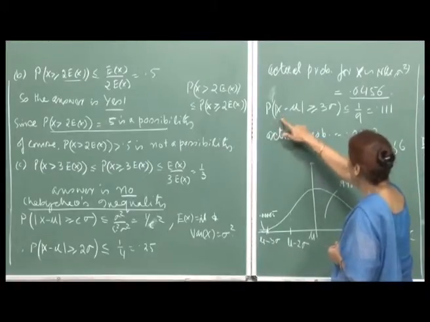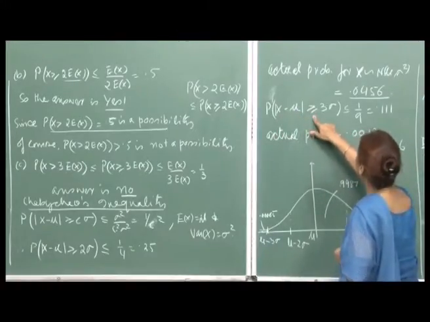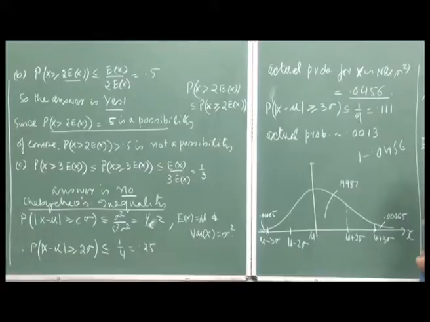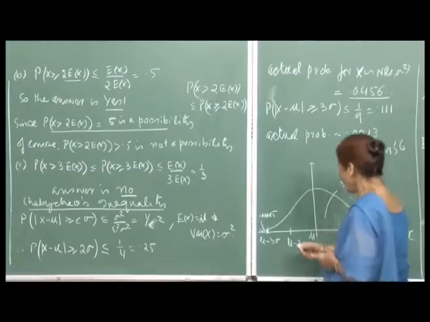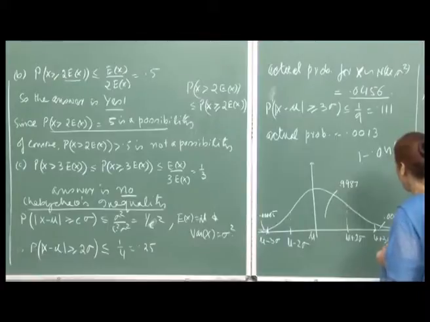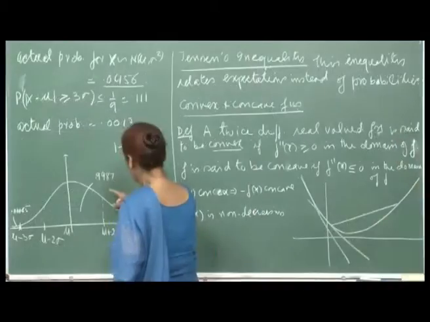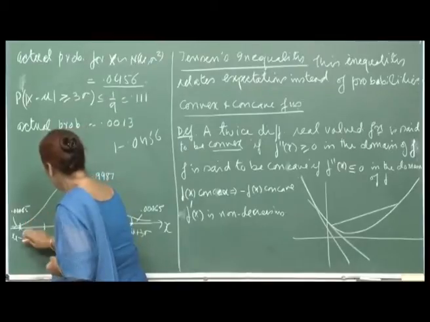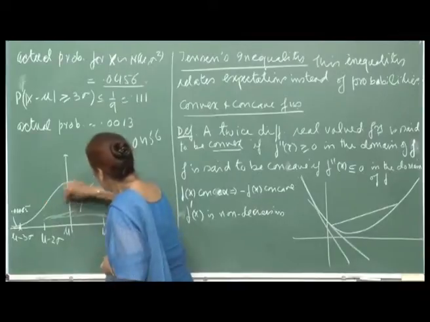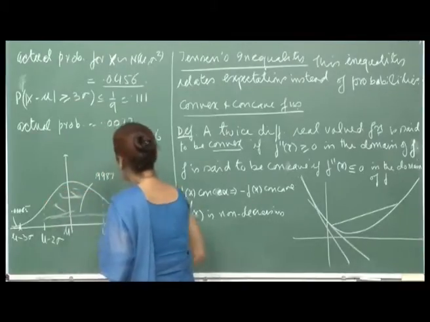If you take the probability of the absolute value of x minus mu greater than or equal to 3 sigma, then this will be less than or equal to 1 by 9, which is 0.111, by Chebyshev's inequality. But the actual probability is very small, it is 0.0013. Here again, this will be mu minus 3 sigma and this is mu plus 3 sigma. So, that area I am showing, between mu minus 3 sigma and mu plus 3 sigma, this whole area is 0.9987.